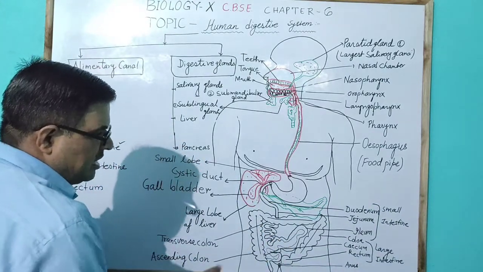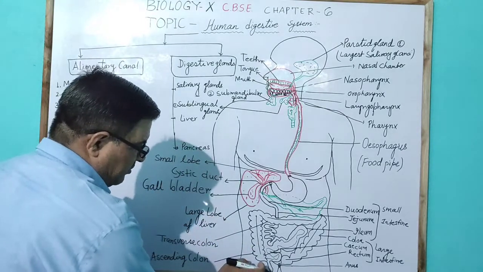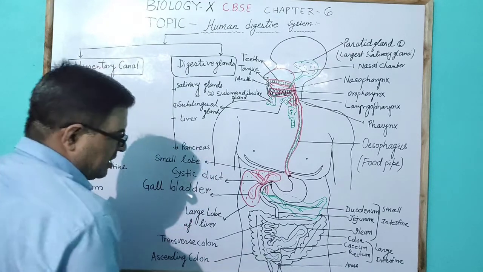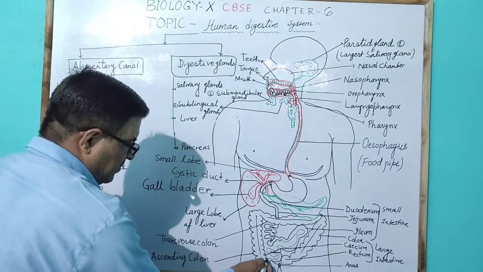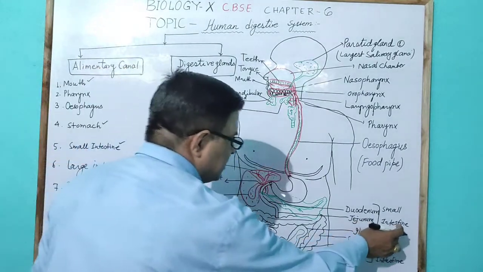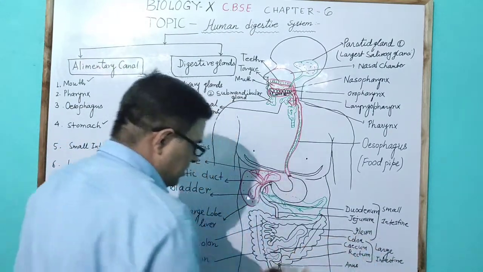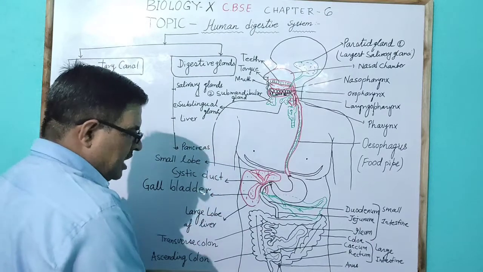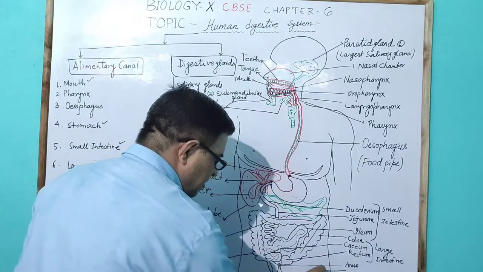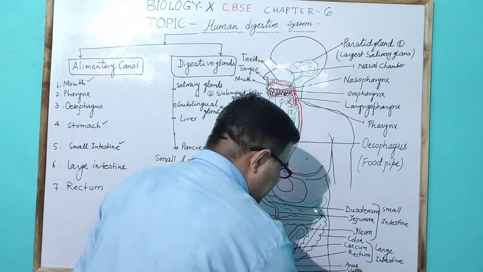Here a type of vestigial organ is present at the junction of the cecum and the ileum. This is the ileum part, which is part of the small intestine. When the small intestine meets the large intestine, a vestigial organ is present, called the vermiform appendix.